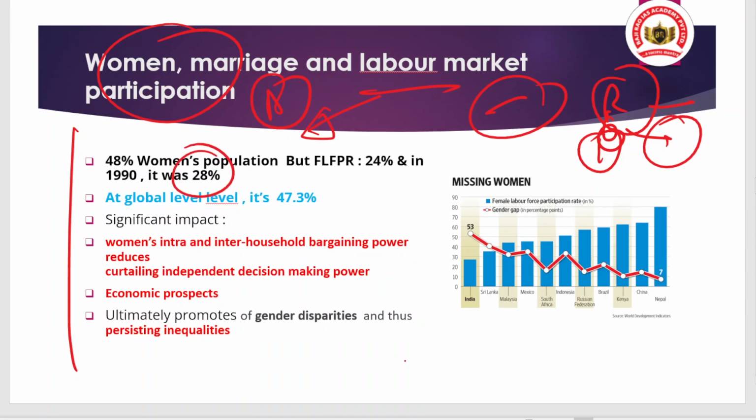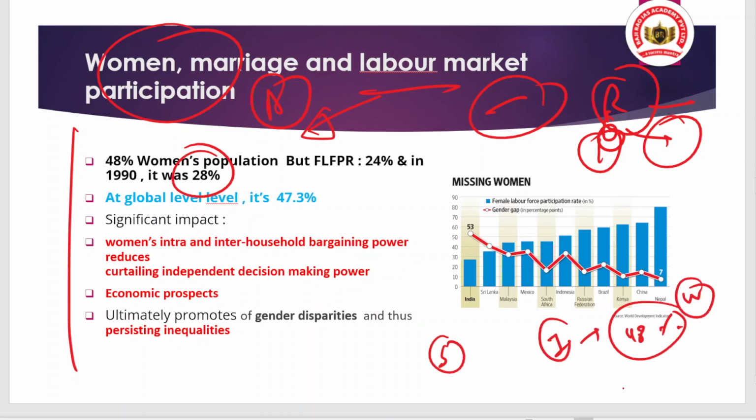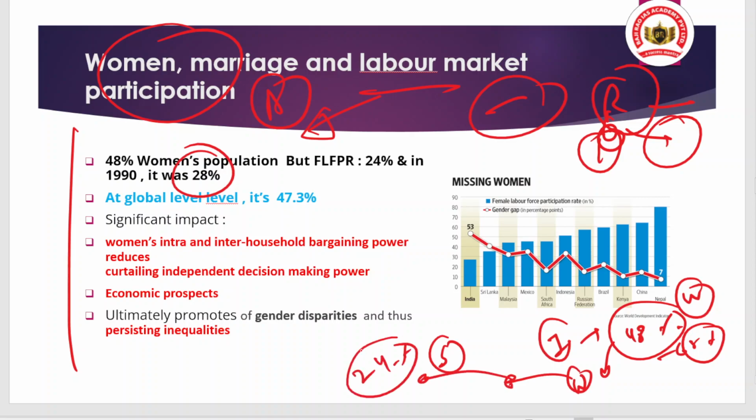So despite India having 48% women in the population, about 65 crore, women's participation in the workforce is only 24%, and it has even declined since 1990, from 28% to 24% now.